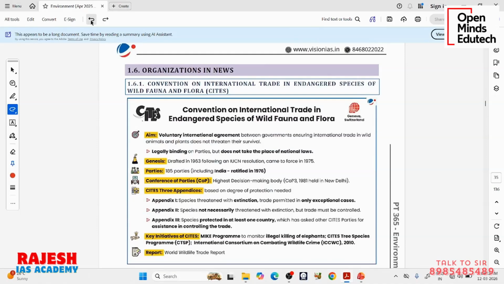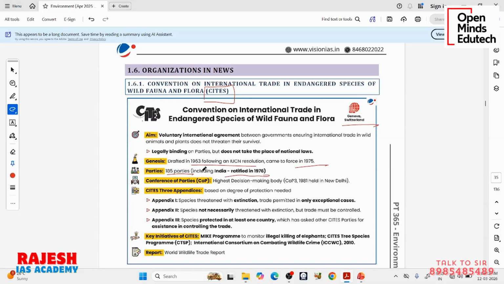So some organizations which are in the news, mostly factual ones, many of the things we have already seen actually. Sites we have already seen. Okay, CITES headquarters is in Geneva, Switzerland. It came from an IUCN resolution and became effective in 1971. India ratified in 1976. There are 185 parties.